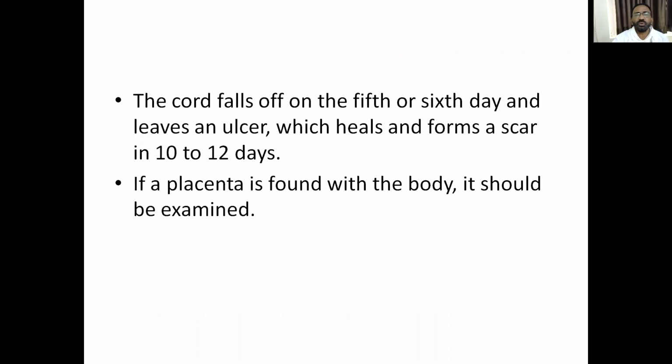If the placenta is found with the body, it should be examined. That means the attachment of the cord and the length of the cord should be measured while examining the placenta.